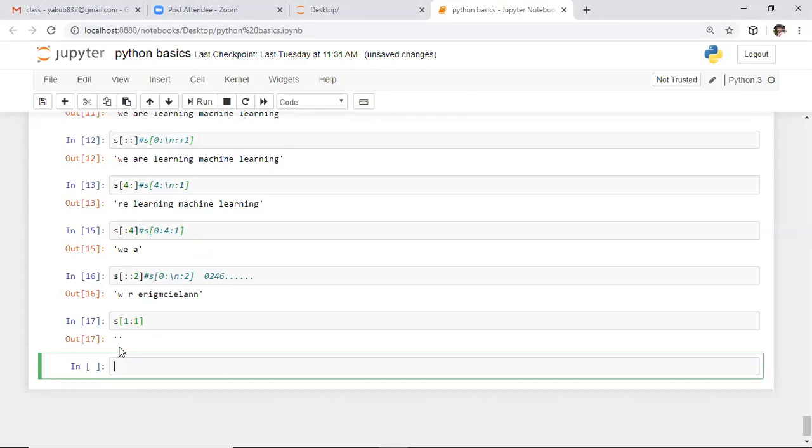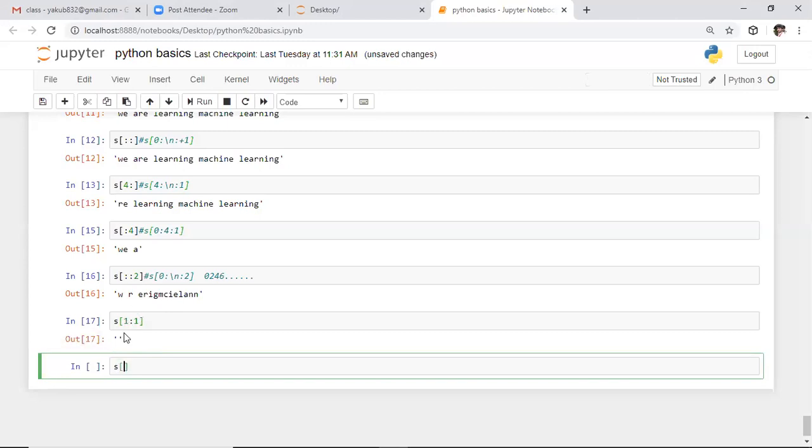Why is it returning a null string? As you are already aware, we specified the starting index, which is included, and finally we specified the ending index. Ending index means we need to exclude the character which is present at the first index. In this case, we need to give more priority to the ending index. That means we need to exclude the character which is present at the first index. That's why it is giving the output as a null string.